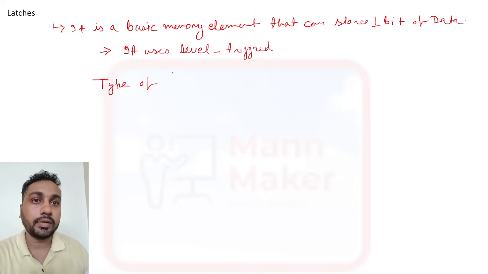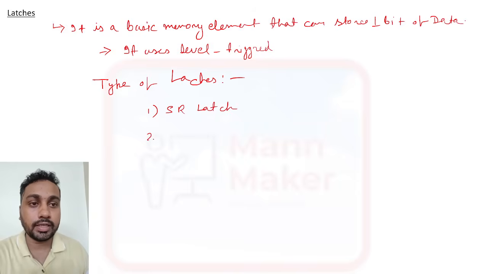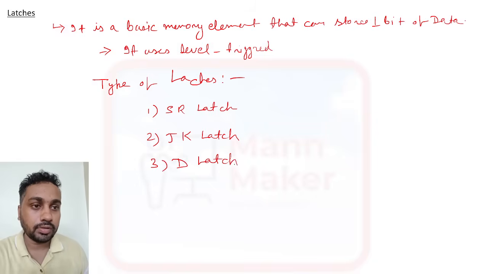And we have some types of latches also. If we see the types of latches, we have SR latch, JK latch, D latch, and T latch.